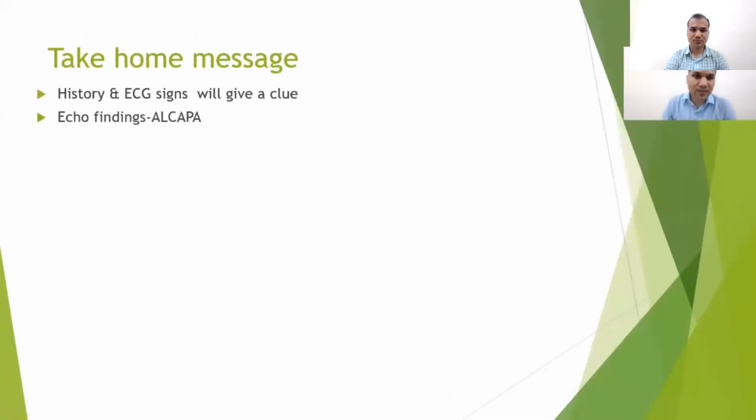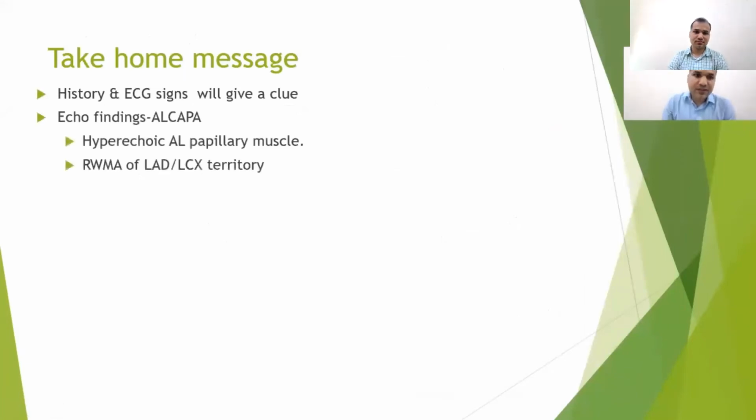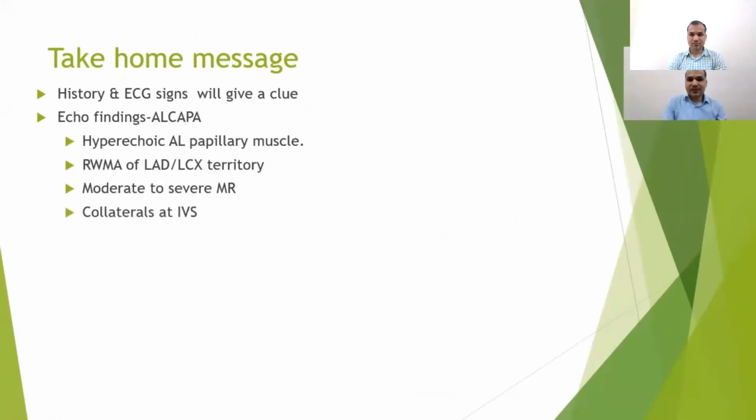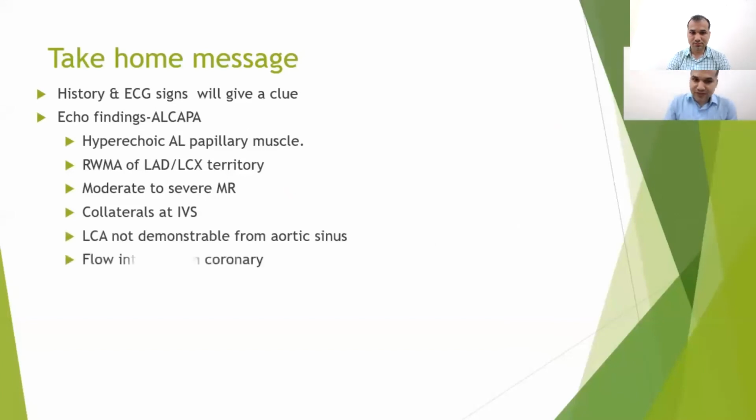The take-home message from our case is that the history and ECG signs will give us a clue for the diagnosis of ALCAPA. The echo findings of ALCAPA include hyperechoic anterolateral papillary muscle. There will be RWMA of the LAD and LCX territory. There could be moderate to severe mitral regurgitation because of the involvement of the papillary muscle. There could be collaterals at the level of the IVS, but in our case, there were no collaterals. The LCA will not be demonstrated from the aortic sinus, and the flow is usually into the PA from the coronary artery. But in our case, the flow was from the PA into the coronary because there was severe PAH.